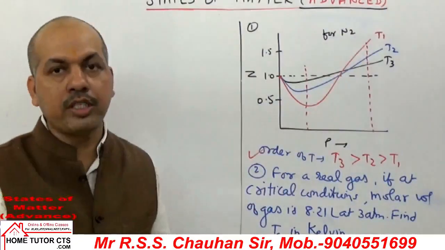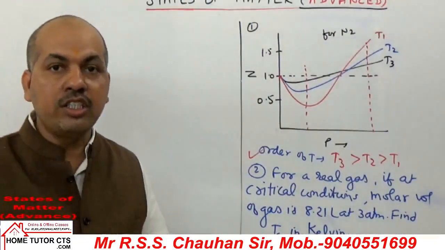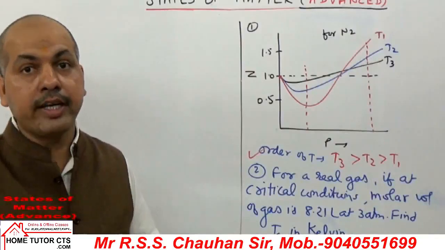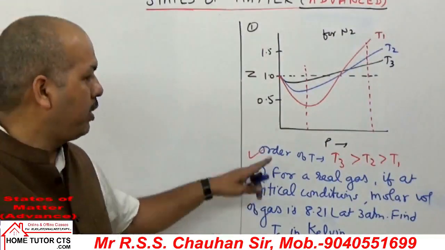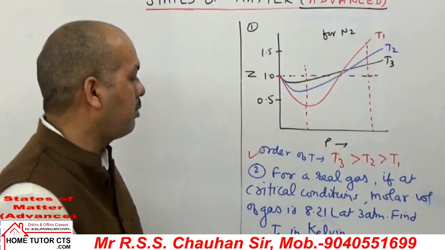T3 is highest because at highest temperature the gas will show least deviation, while at low temperature the gas will show more deviation. I hope it is clear. First question. Now coming on second part.